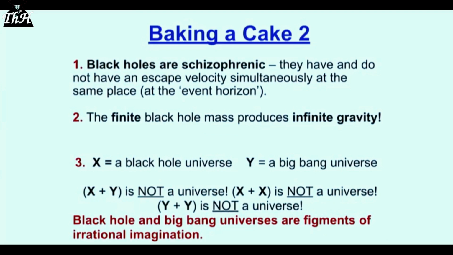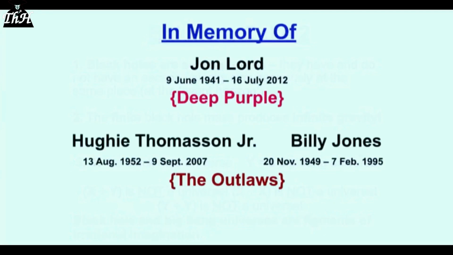Really? If light is traveling at the speed of light and that's the escape speed, wouldn't you expect light to escape? I would. Let's continue. X is a black hole universe and Y is a Big Bang universe. X plus Y is not a universe. Neither is X plus X or Y plus Y. Why? Because general relativity is a nonlinear theory. You can't just add these together like solutions in simple equations. You can't do that because it's a nonlinear theory.